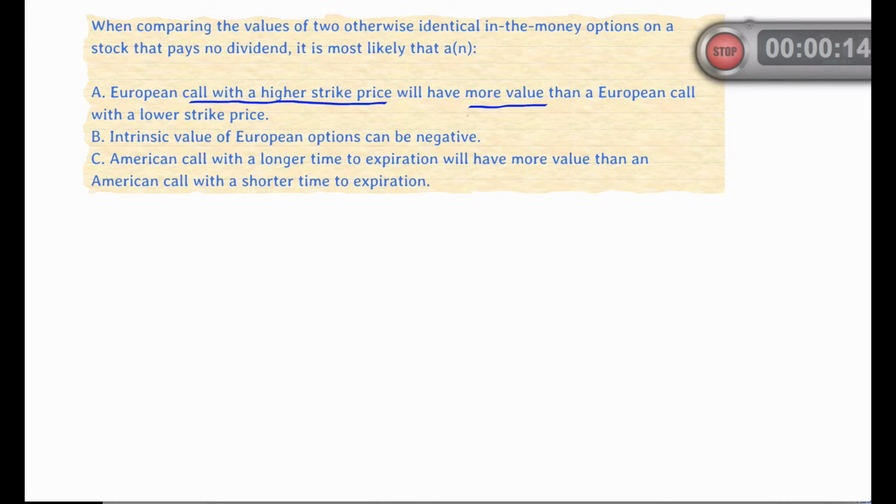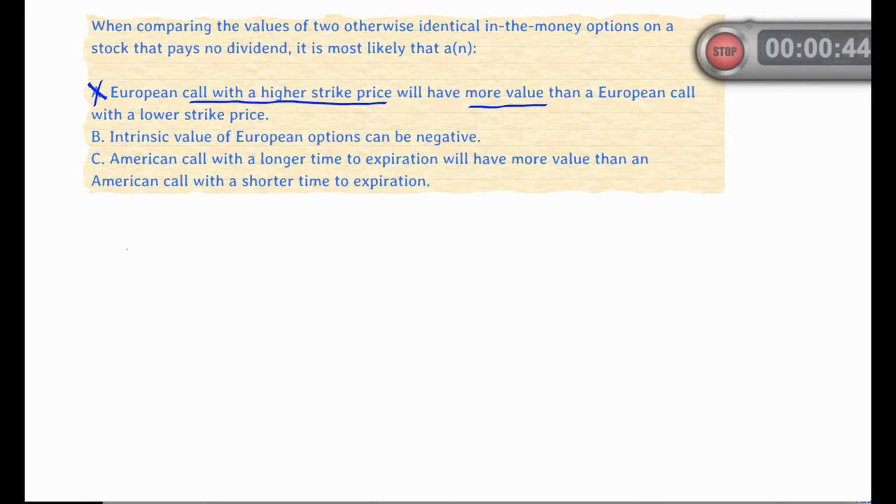strike price. Now remember that for both American and European style options, a call with a lower exercise price will be more valuable than an otherwise identical call with a higher exercise price. And the intuition here is, to the buyer, the higher the exercise price of a call option, the less likely it is that the market price will breach that price or go higher than that price. Hence, the option is worth less to the buyer. So we strike option A as incorrect.